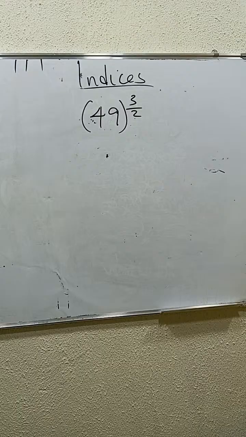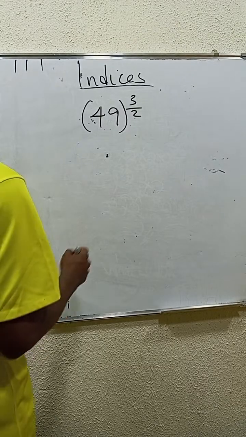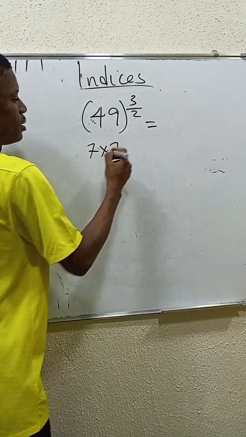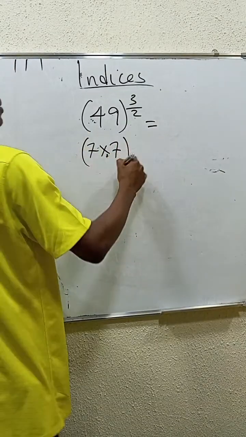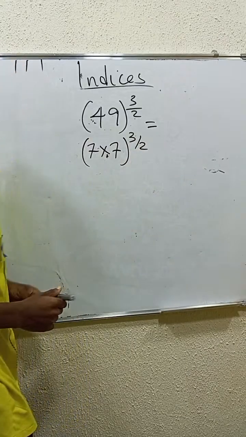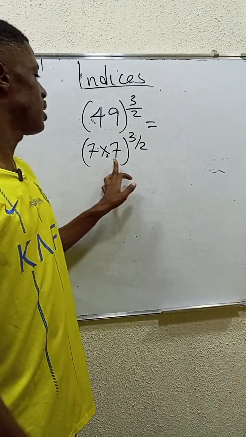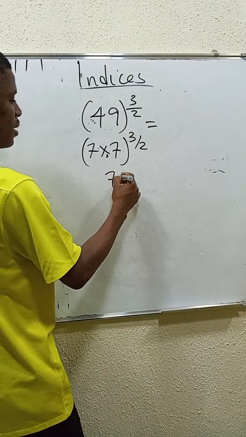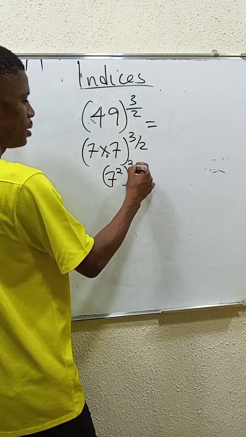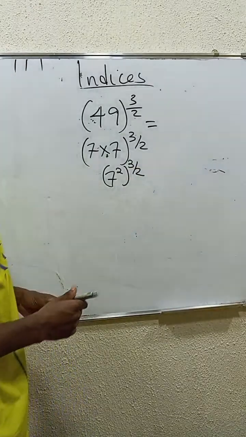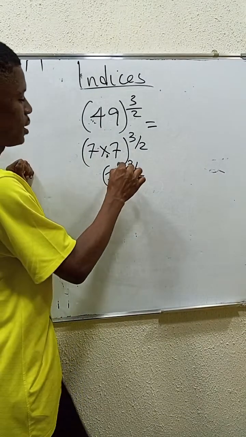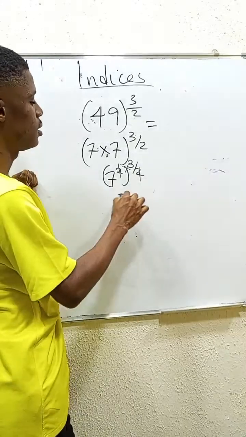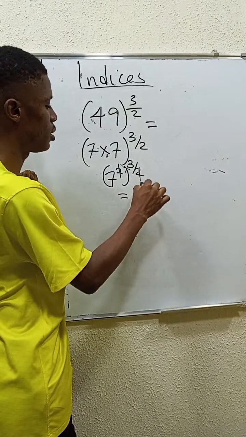For us to do this is very, very simple. 49 can be seen as 7 times 7, right? Then 7 times 7 raised to the power of 3/2. 7 times 7 can be seen as 7 squared, right? So you have 7 squared, then raised to the power 3/2. On getting this, you multiply the powers, so this gives you 7 cubed.